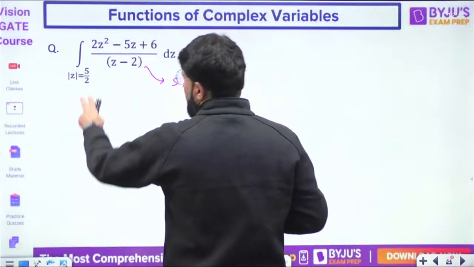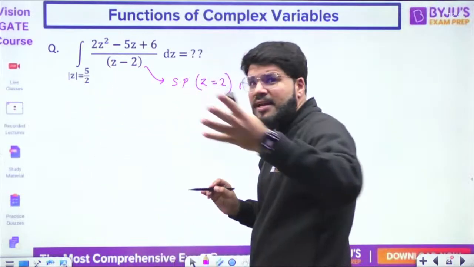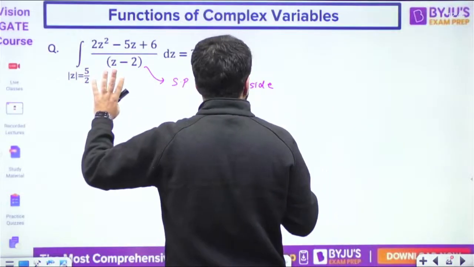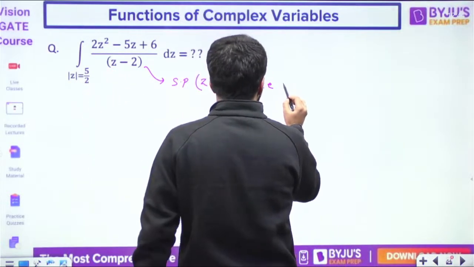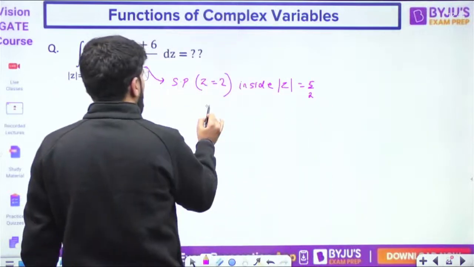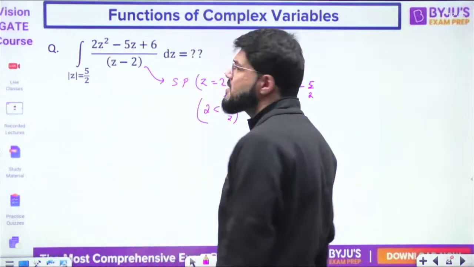Now, whether it is inside, no need to draw, guys. If it is not a circle-based question, then I'll tell you the approach. Here it is a circle, mod z equal to r. The radius is 5 by 2, which is 2.5. Now 2 is less than 5 by 2, that is why it is inside.